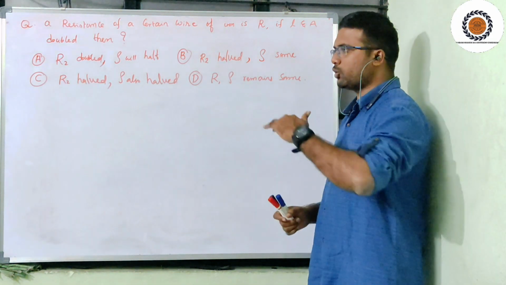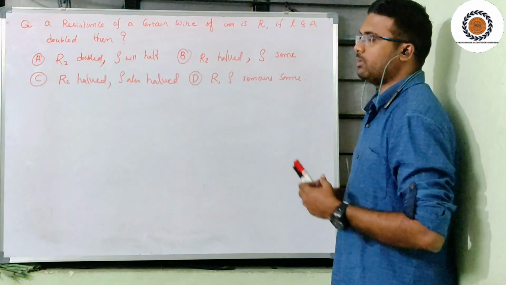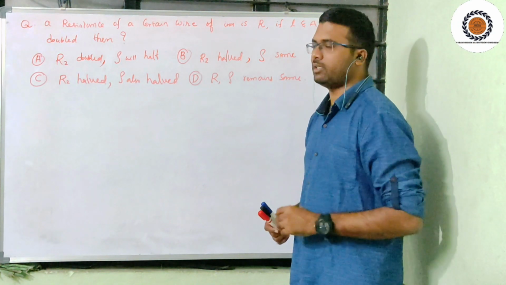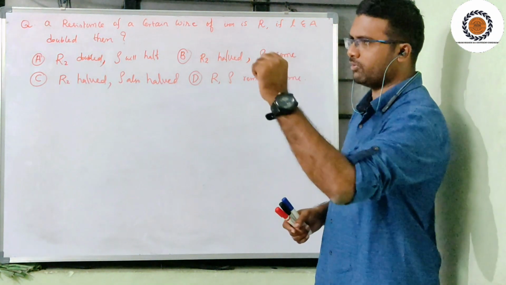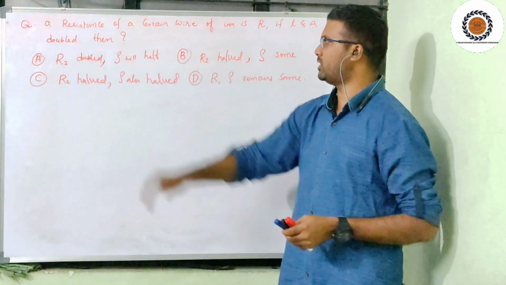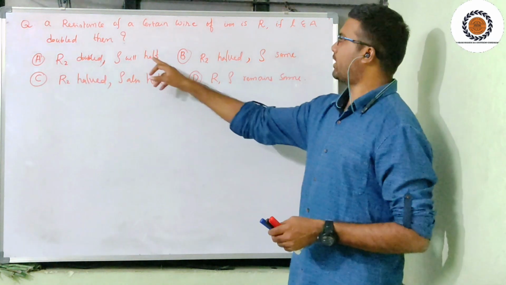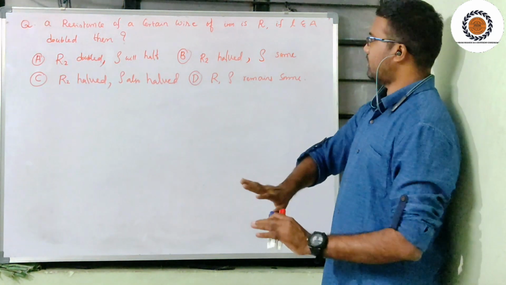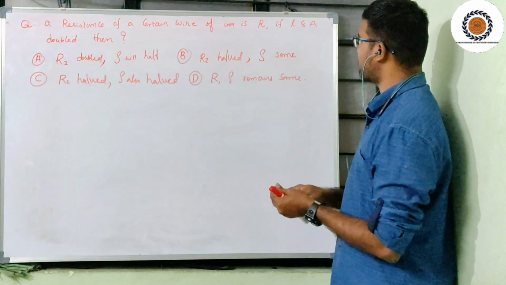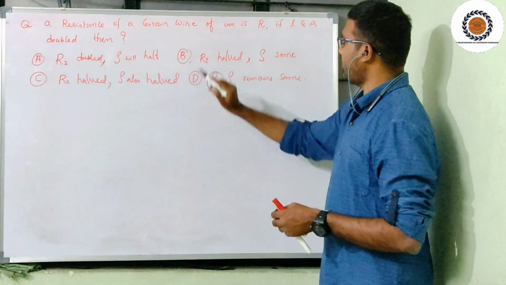As I told in previous sessions, in the basics of these passive elements, I stressed one point: for any material, resistivity and conductivity are fixed. That means rho is fixed. See the options where rho is fixed. Here rho is the same, here rho is the same, and here it is variable. So the options are between B and D only.